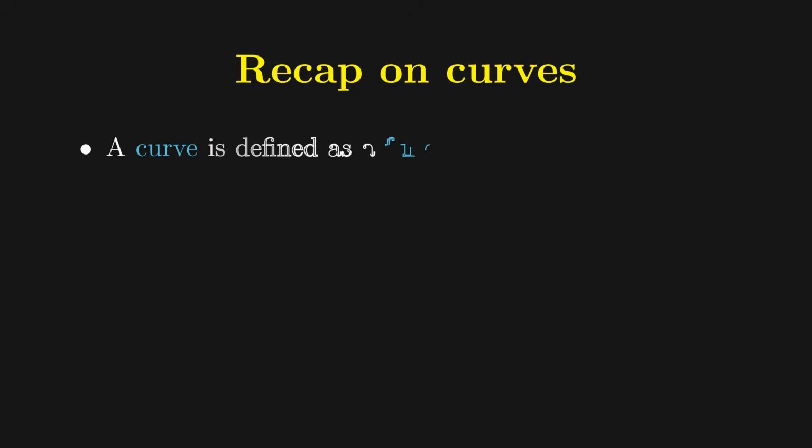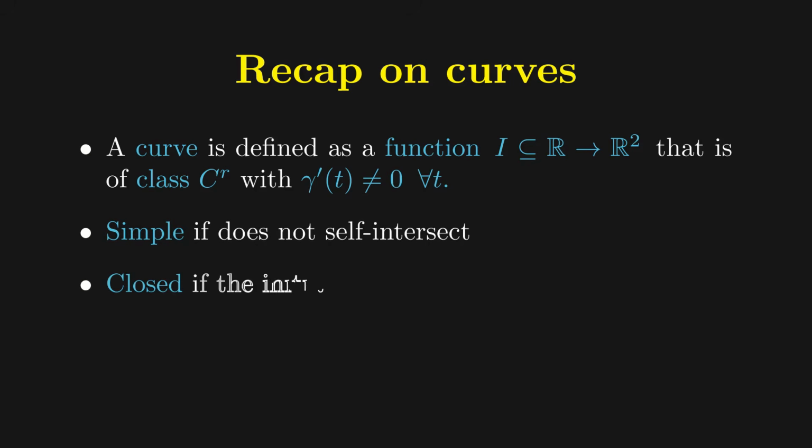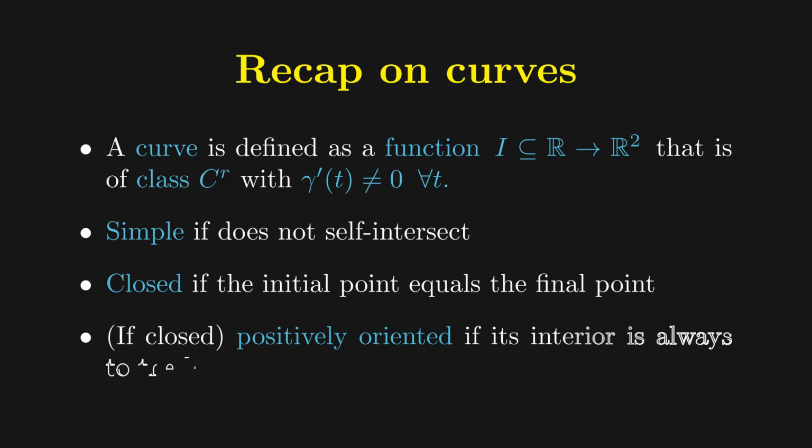Just a quick recap on what we've seen so far. We've defined curves to be functions from intervals to R2 that are of class C1 and whose velocity vector is always non-zero. We said that it's called simple when it does not intersect itself, closed if the initial point equals the final point, and positively oriented, in this case of closed curves, if its interior region is always to the left of an observer tracing it.